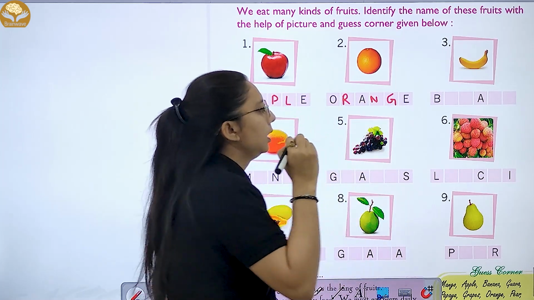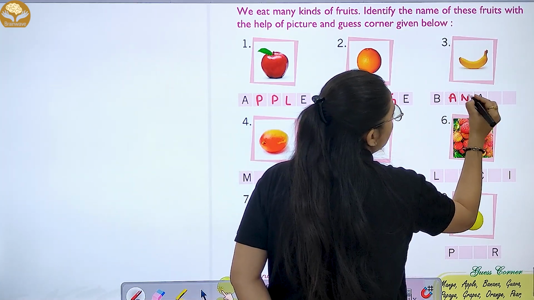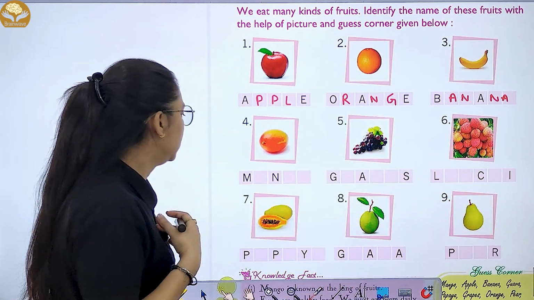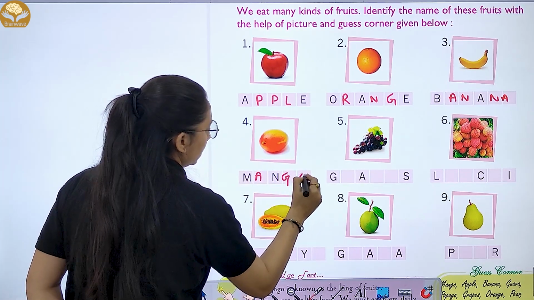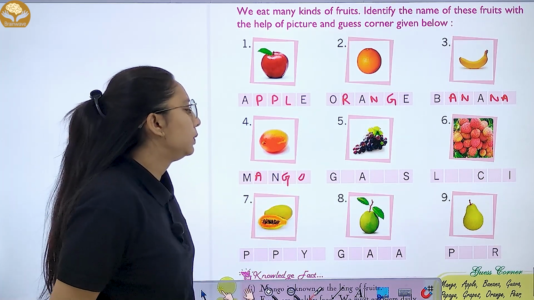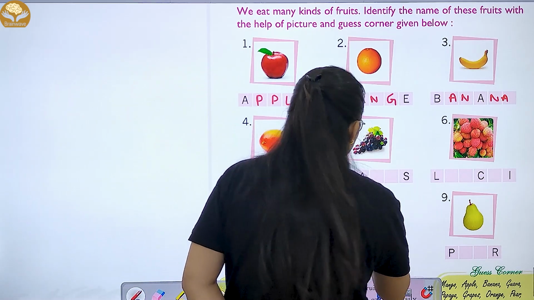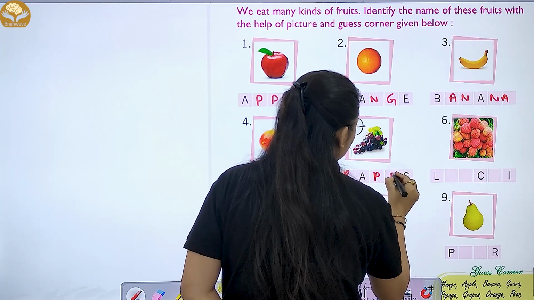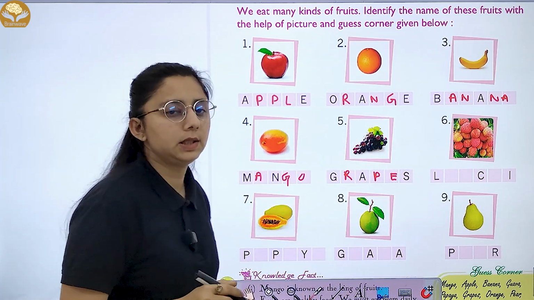ORANGE, orange. Then third one is banana. BANANA, banana. Then fourth one is mango. Then fifth one is grapes. GRAPES. Sixth one is lychee.